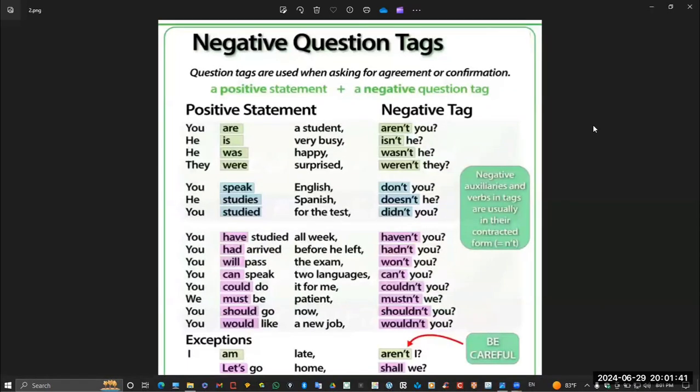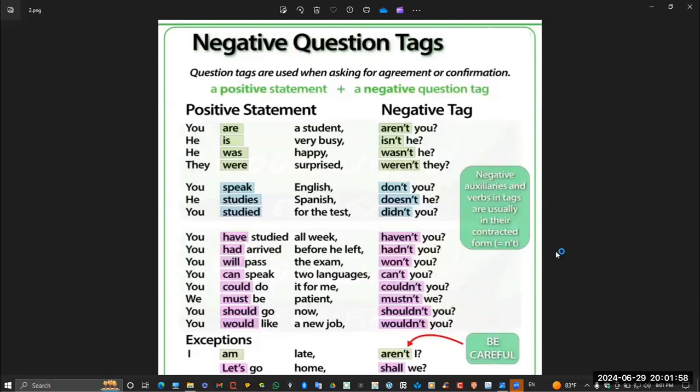Some students asked me just to repeat explaining the question tag. I only need, guys, 5 minutes to completely explain the question tag. And the question tag is extremely important, as I told you guys, in speaking.